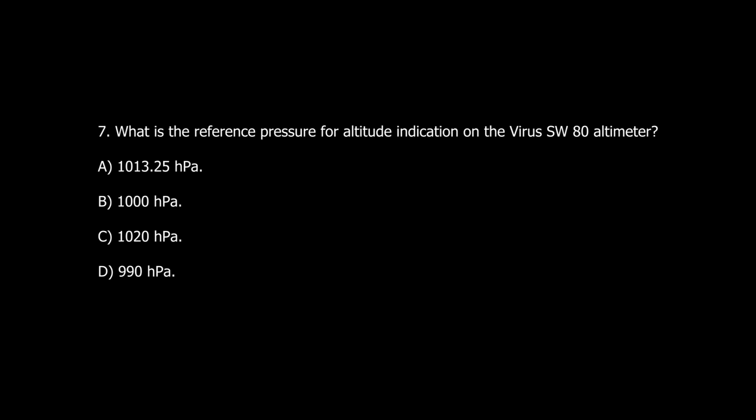Question number 7. What is the reference pressure for altitude indication on the virus SW-80 altimeter? A. 1013.25 HPa. B. 1000 HPa. C. 1020 HPa. D. 990 HPa.